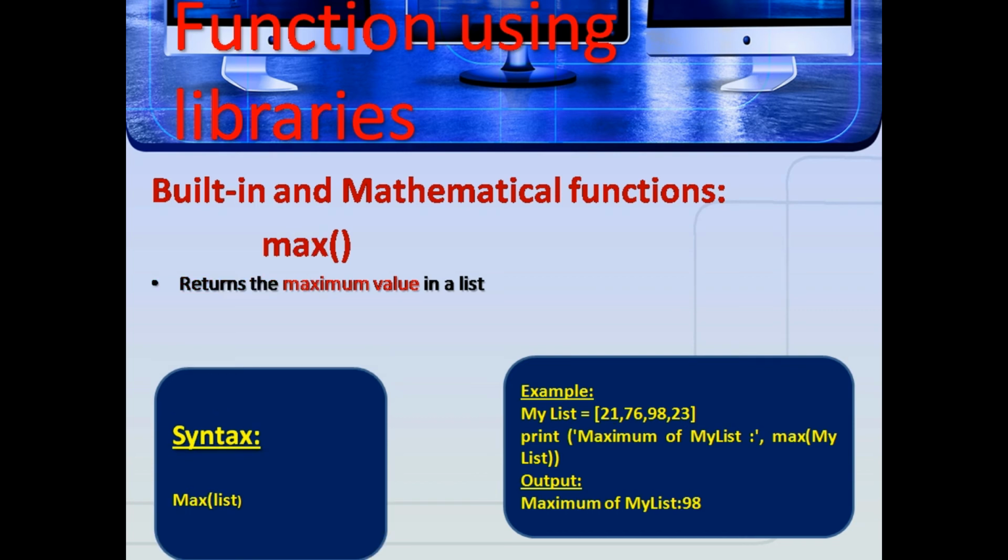Max function, it returns the maximum value of the list. Maximum value is nothing but the greatest value. Here the syntax is max of list. Example, my list equal to 21, 76, 98, 23. Print of maximum of my list, that is max of my list. Here which one is greater? 98. So the output is 98.